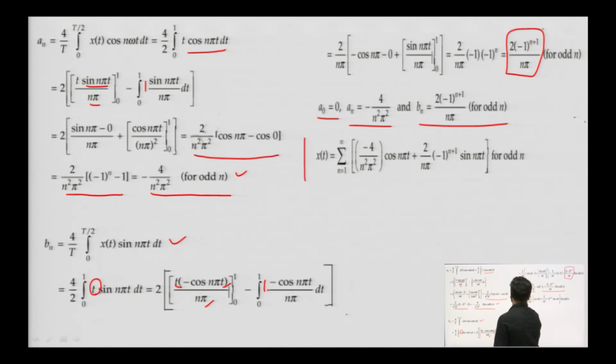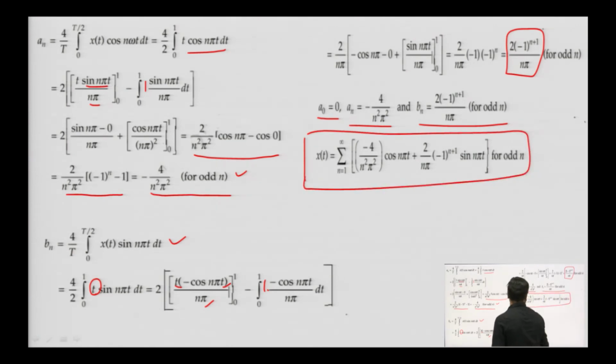So, this is how we can represent our function in terms of trigonometric Fourier series, and this will be for odd value of n only. For even value of n, because the function is half wave symmetric, it will be 0. So, there will not be any value of a n and b n for even value of n. For odd value of n, we have calculated a n as minus 4 by n square pi square and b n as 2 into minus 1 to the power n plus 1 by n pi.